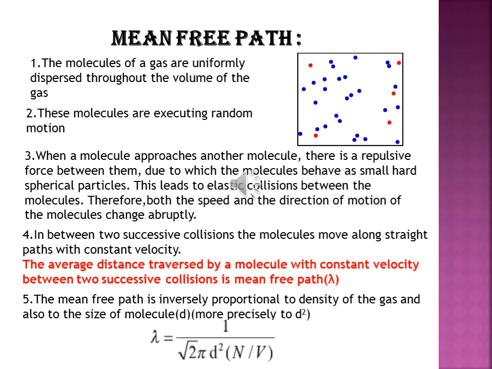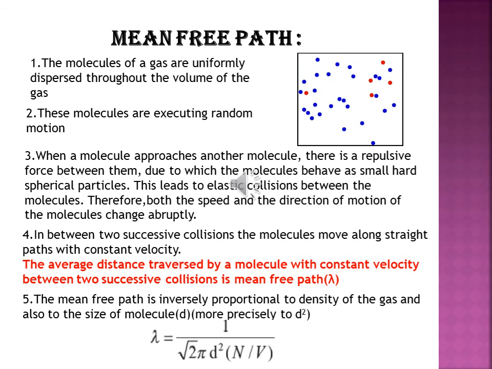So as the density increases, that means the number of moles also increases. If the number of moles increases, that means the number of particles increases, what happens to their motion? They will not move because there will be no space to move, because there are many particles. So the mean free path will be decreasing.